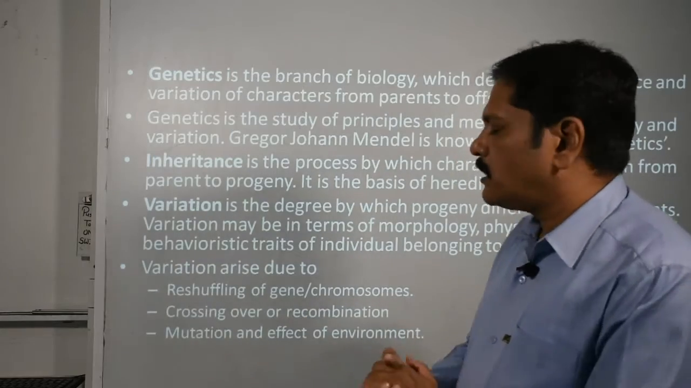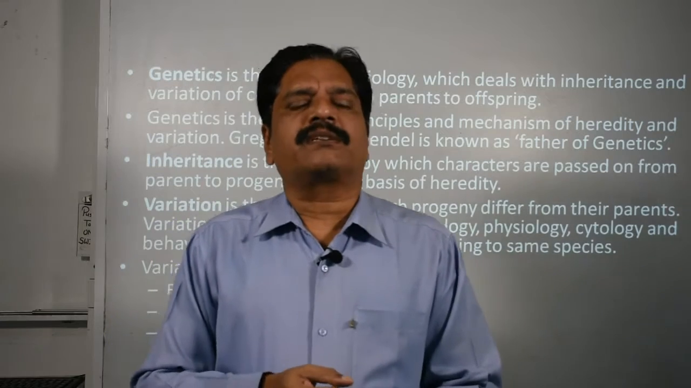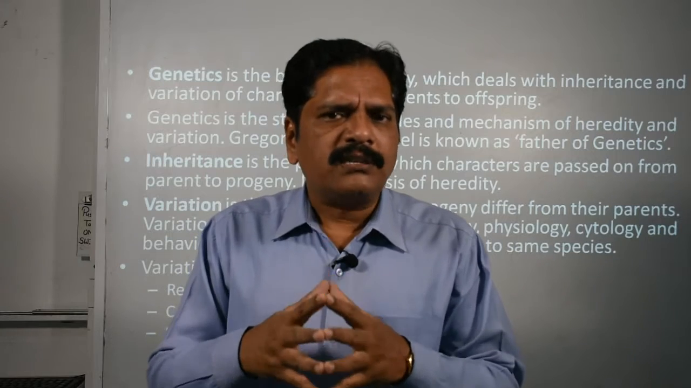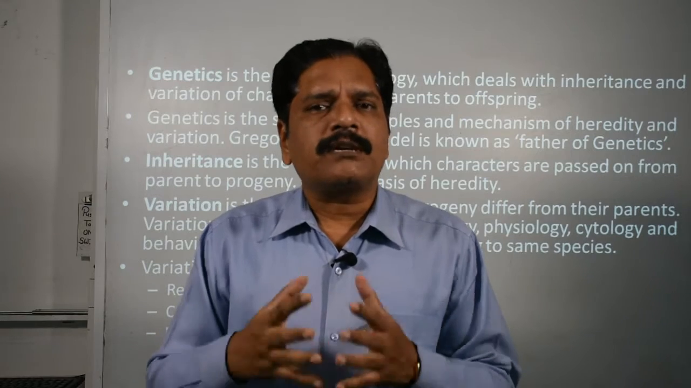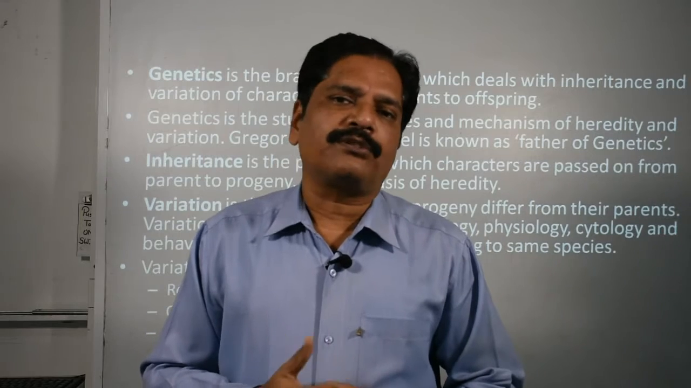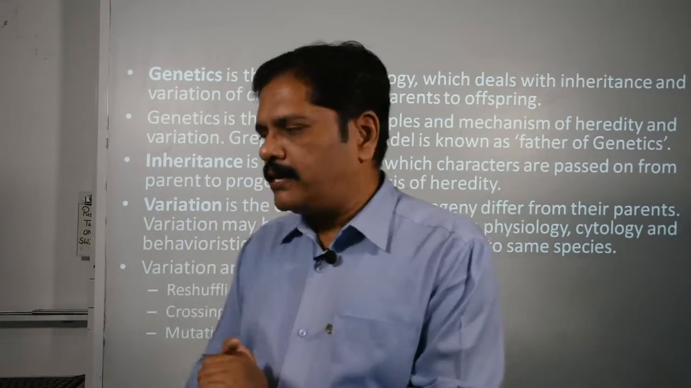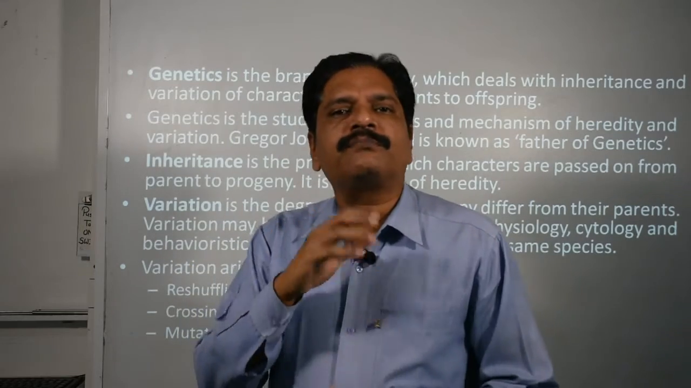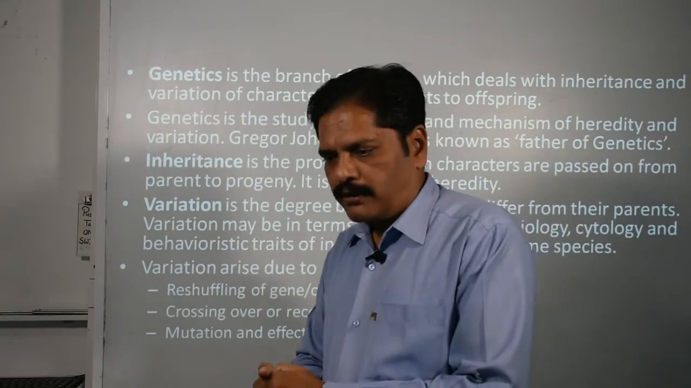Then the crossing over or the recombination. I think you are well familiar with the process of meiosis. You learned it very well in the 11th class. You know that during the first meiotic division there is a process of crossing over. During the crossing over, the exchange of homologous parts of the pair of chromosomes is observed, which is responsible for bringing new characters. So this is the crossing over or the recombination, which is responsible for bringing the new changes or the variation. Clear? Then the mutation and the effect of the environment.